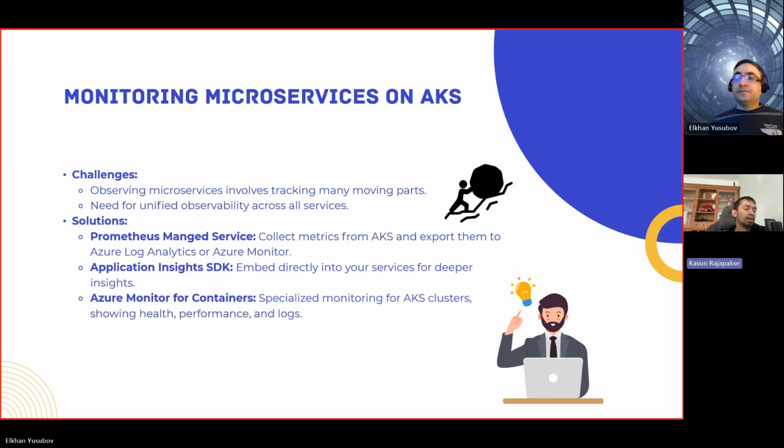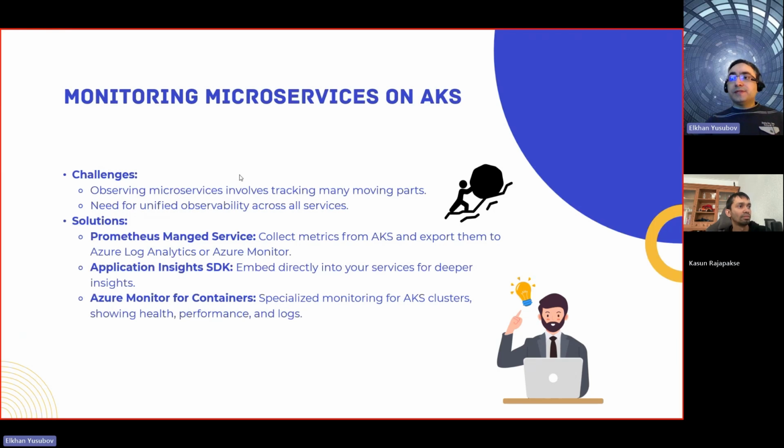Azure Monitor for Containers is also a solution in AKS, which shows you the health, performance, and logs of the containers running in your AKS cluster. So in our case, it's microservices, right? So then you can get the logs and performance data as well. Right.